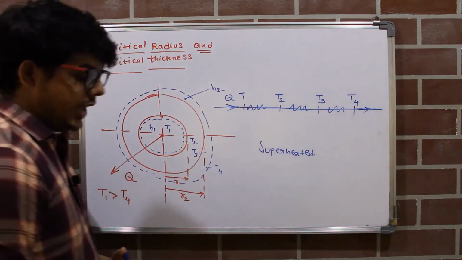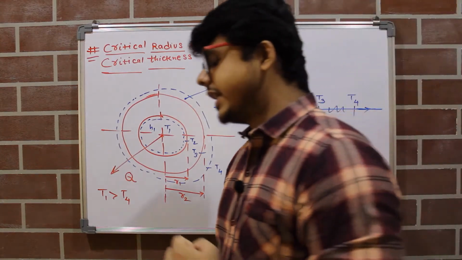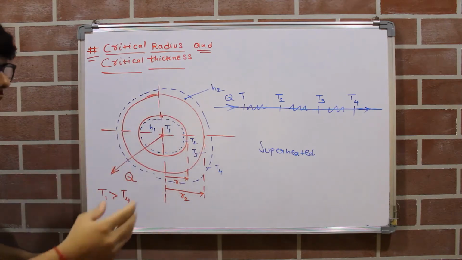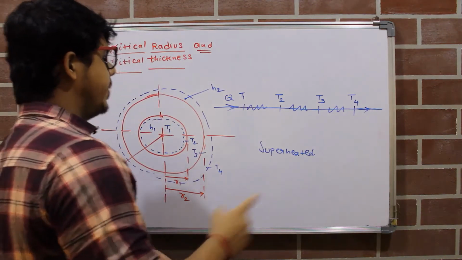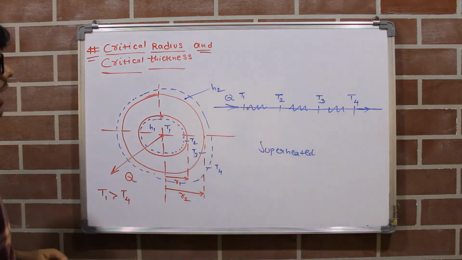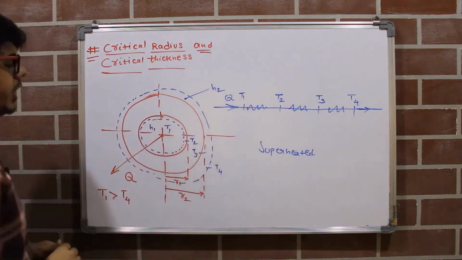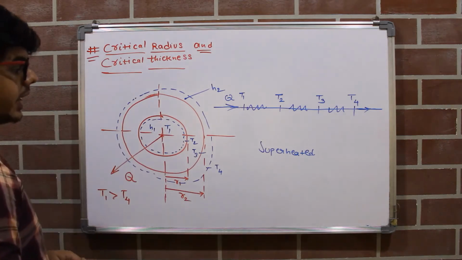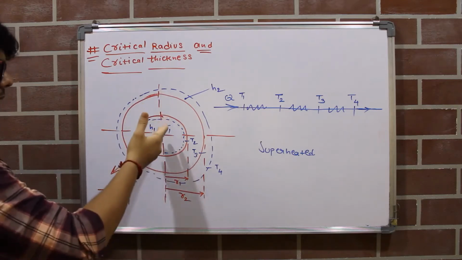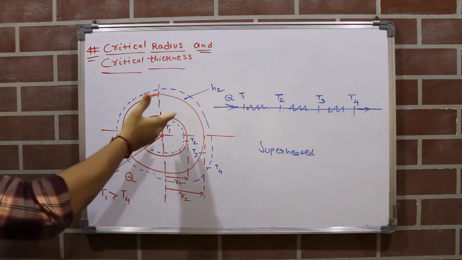Now as we know, superheated steam will have a maximum temperature. So let us consider that temperature as T1. Now the surrounding of this pipe will have atmospheric air, and the temperature of atmospheric air we consider as T4. As we know, the temperature of atmospheric air will be low as compared to superheated steam. So there will be a temperature difference, so there will be a heat transfer or heat loss from the steam to the surrounding, and this heat loss will be in the radial direction.